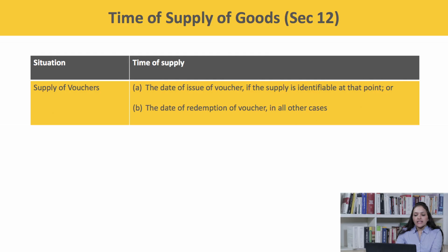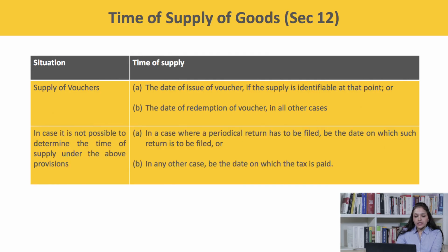Next provision, in case it is not possible to determine the time of supply under the above provisions, then in case where a periodical return has to be filed, the time of supply shall be the date on which such return is to be filed, or in any other case be the date on which the tax is paid. So these were the provisions relating to the time of supply of goods. Now coming over to the time of supply of services.